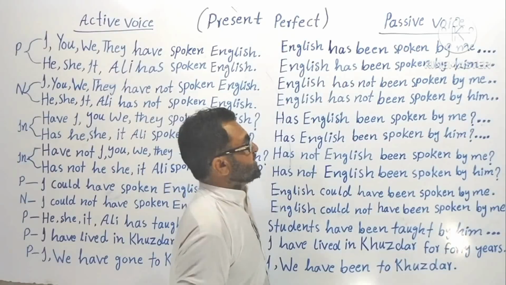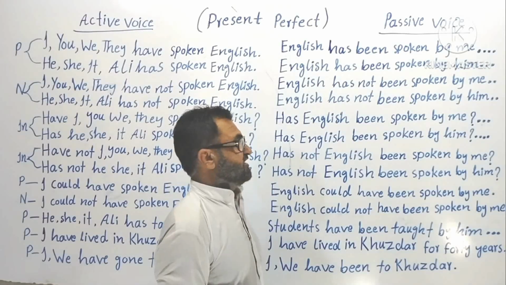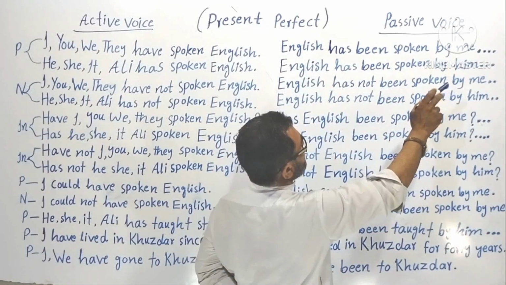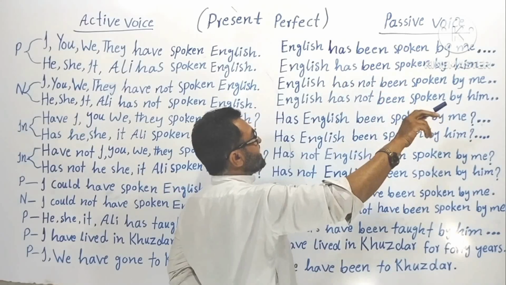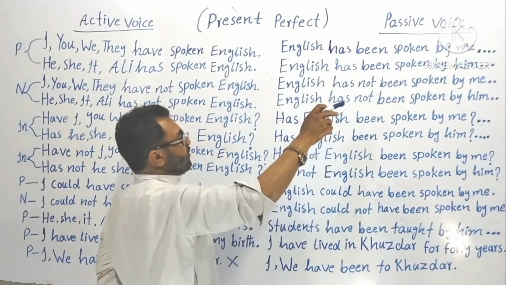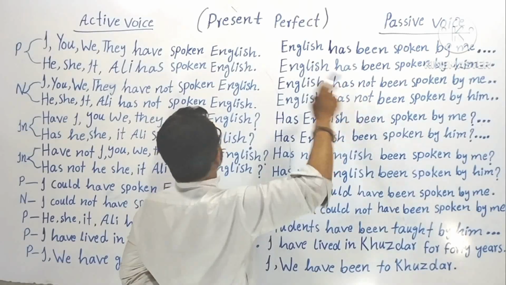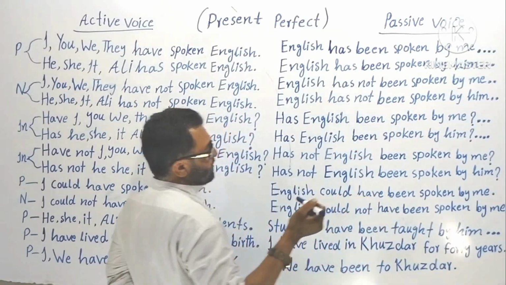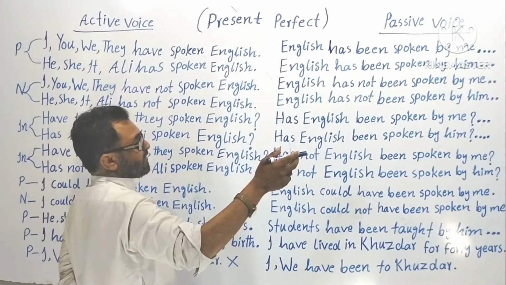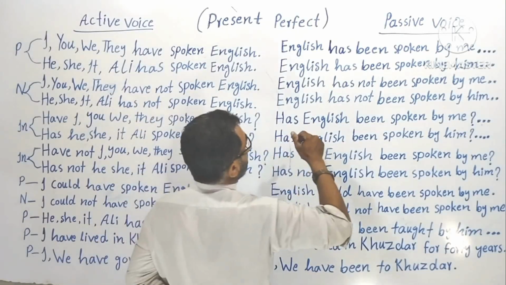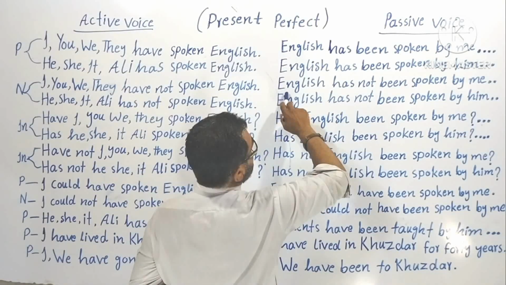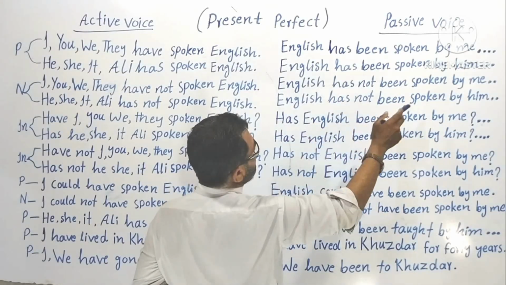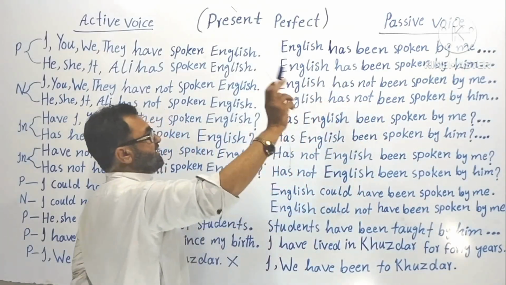Now let's go to the present perfect, passive voice, negative sentence. Understood? English has not been spoken by me, by you, by us, by them. You can put any object here, not subject. These all can become objects, not subjects. Subject always comes at the beginning, and object always comes at the end of a sentence. English has not been spoken by me, by you, by us, by them. English has not been spoken by him, by her, by it, by Ali, etc.